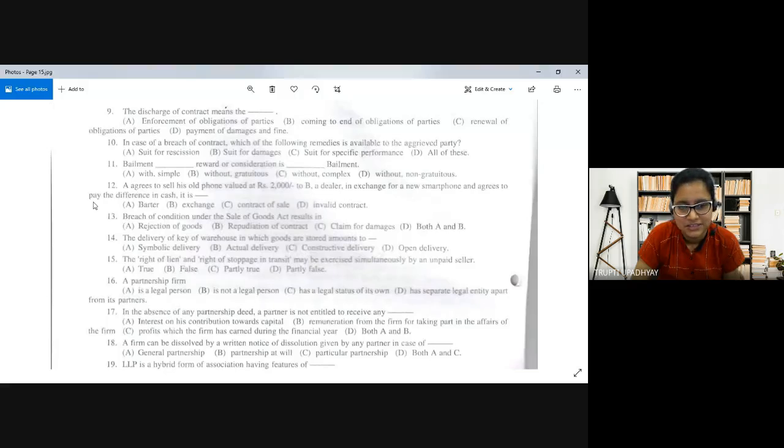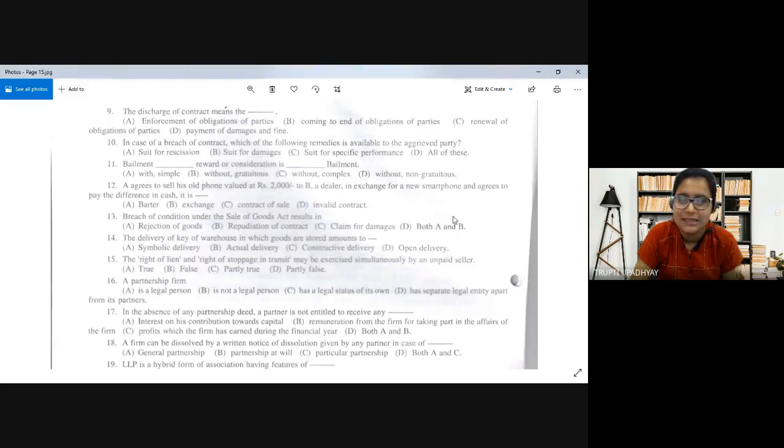Condition, breach of condition. So when a condition is breached under the Sales of Goods Act, what are the repercussions? Rejection of goods, yes, that can happen. Repudiation or cancellation of the contract, yes, it can happen. Claim for damages, yes, damages can also be claimed.